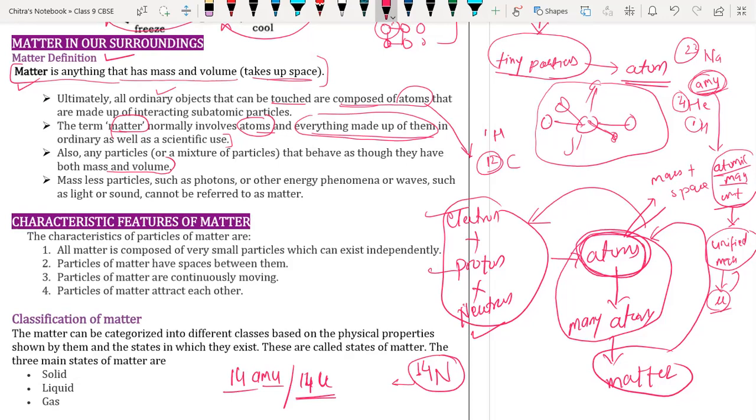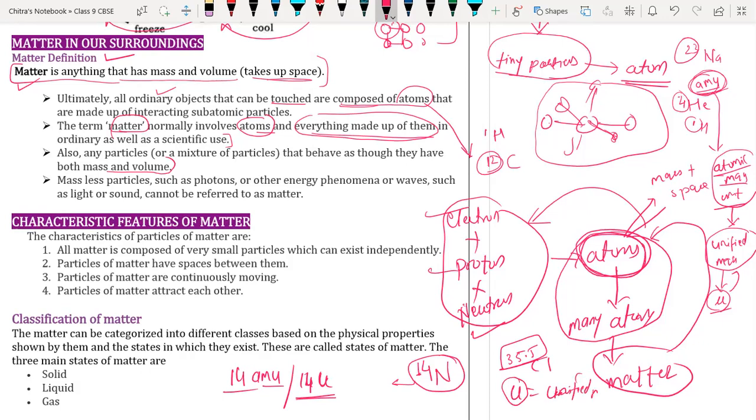Yes, sir. Okay, tell me one more. Suppose we have a fluorine atom, which has atomic mass 35.5. How will you say the mass of the fluorine atom? 35.5 U. U means unified mass. So you have to say 35.5 unified mass. You represent it by U, but you say unified mass.